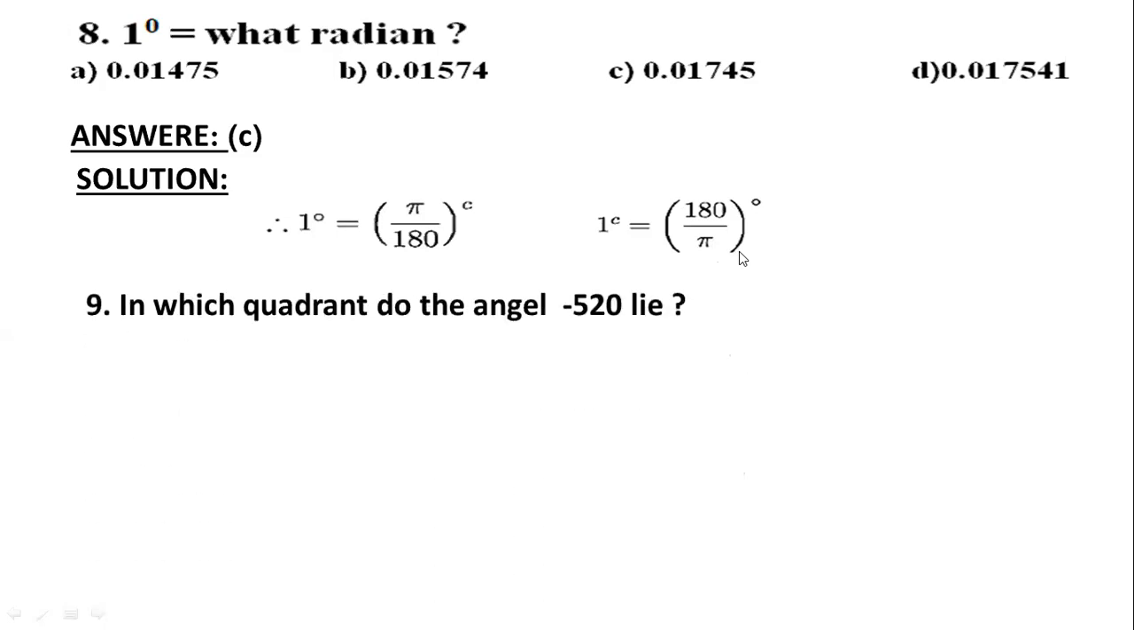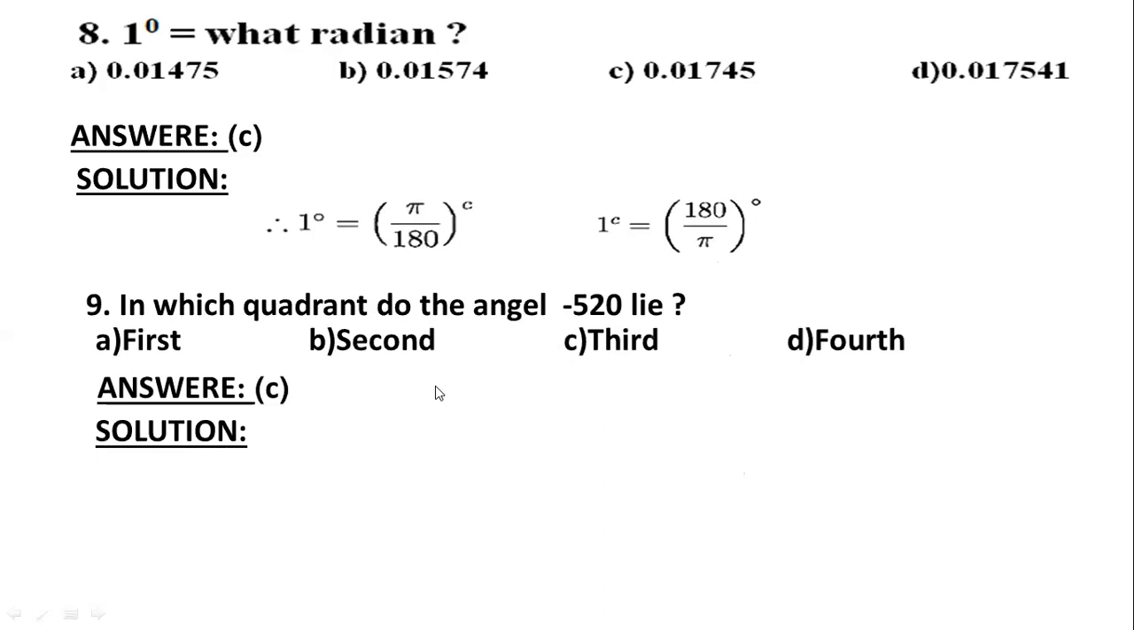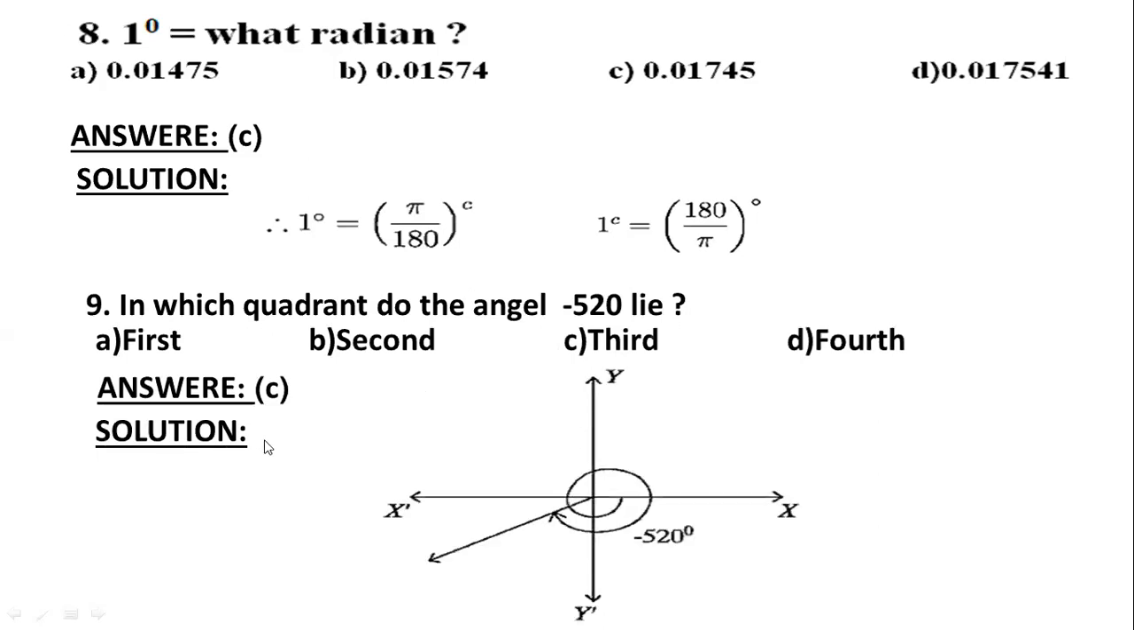Now, in which quadrant does the angle minus 520 lie? This type of question is very tricky but very interesting if you can understand. Here, if it is minus, then will the rotation be clockwise or anti-clockwise? Since this is minus, the rotation will be clockwise. So we'll start from here.